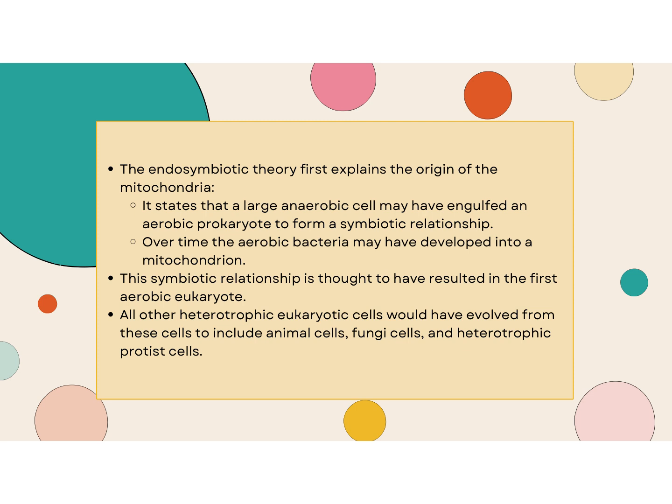This symbiotic relationship is thought to have resulted in the first aerobic eukaryote. Okay, so it engulfed an aerobic prokaryotic cell to become an aerobic eukaryote because, at that point, it would have had an organelle. All other heterotrophic eukaryotic cells would have evolved from these, to include animal cells, fungi, and the heterotrophic protists.